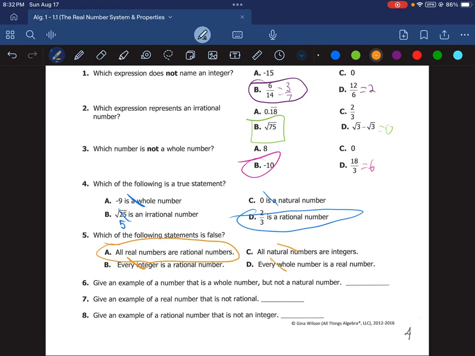So yes, A was the only one that's false. All real numbers are not rational. There are some that are irrational.